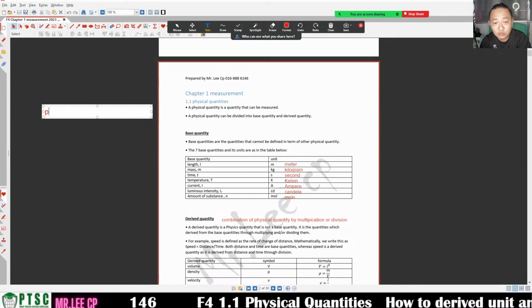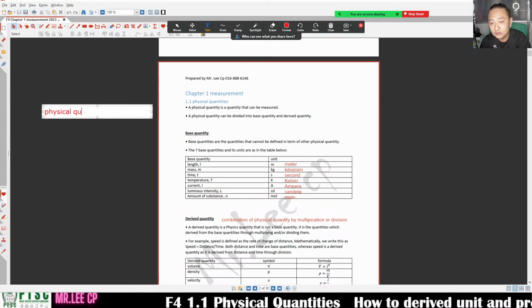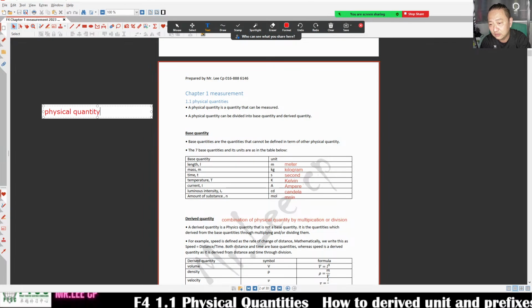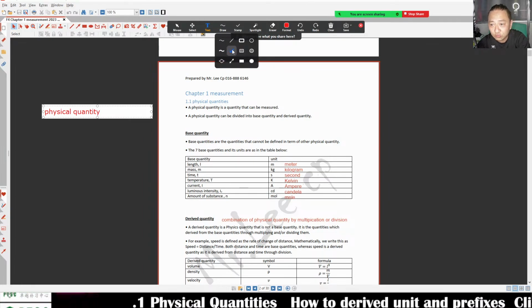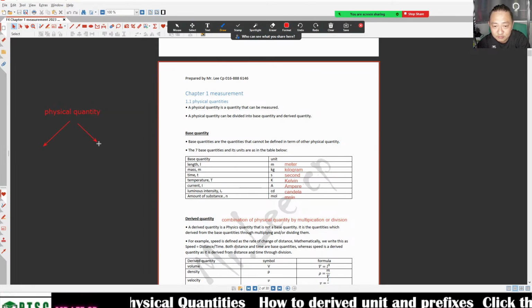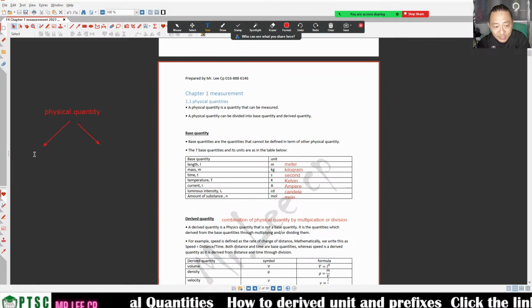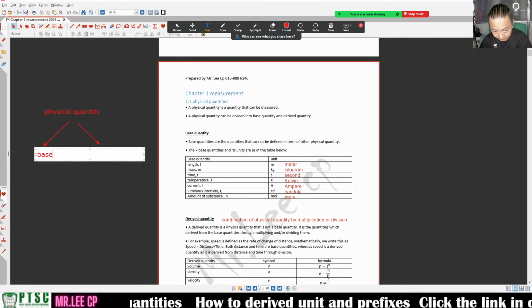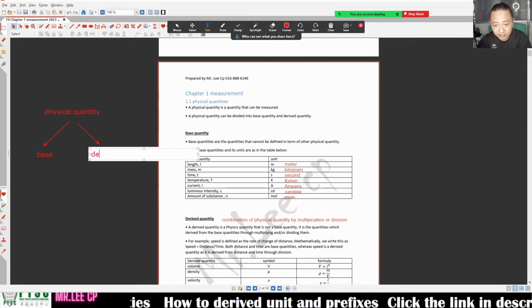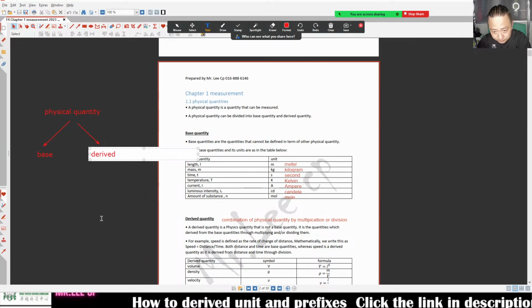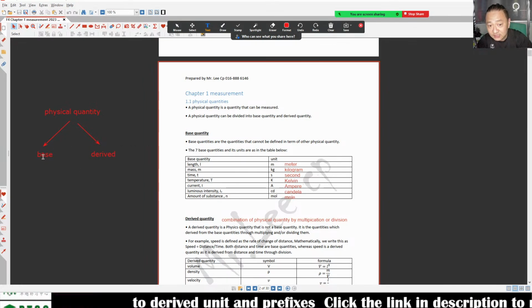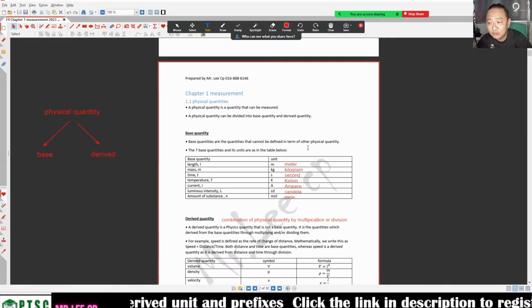What is physical quantity? Physical quantity, we can divide it into two types. One is base, one is derived. Base quantity is a quantity you cannot define in terms of other physical quantities.